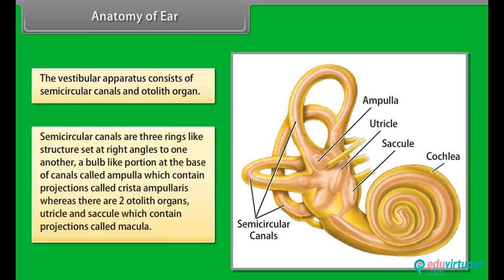Semicircular canals are three ring-like structures set at right angles to one another, with a bulb-like portion at the base of the canals called the ampulla, which contains projections called crista ampullaris, whereas there are two otolith organs, the utricle and saccule, which contain projections called macula.